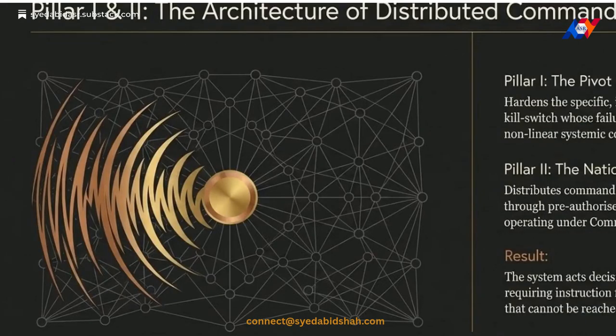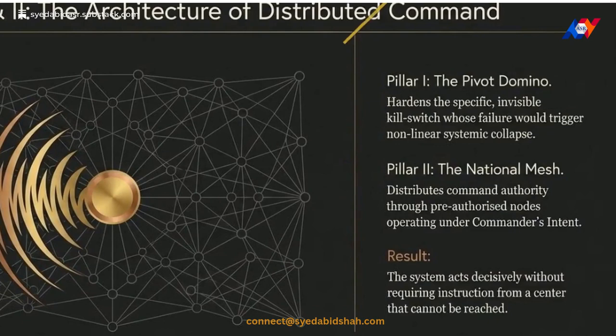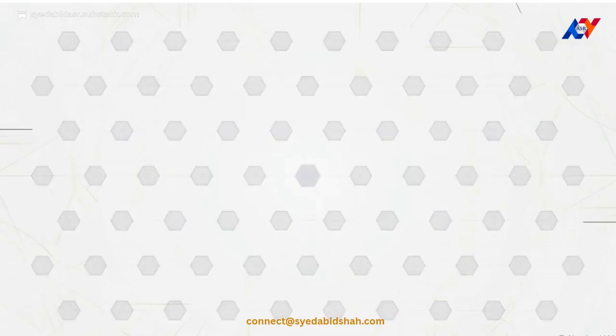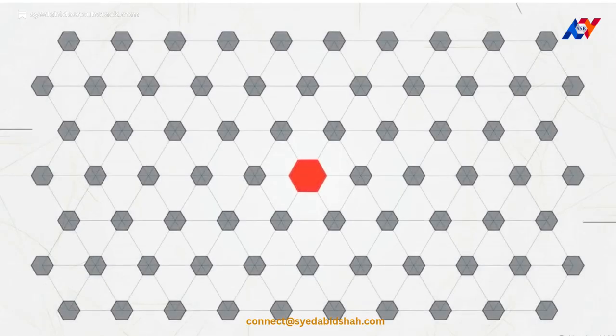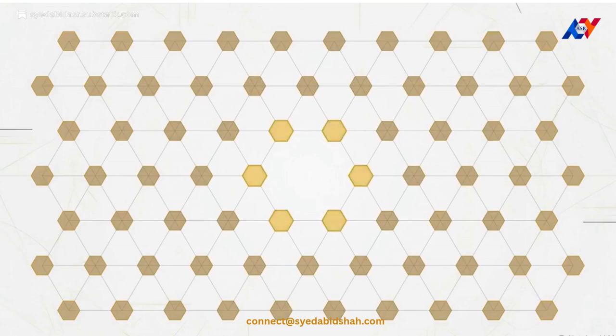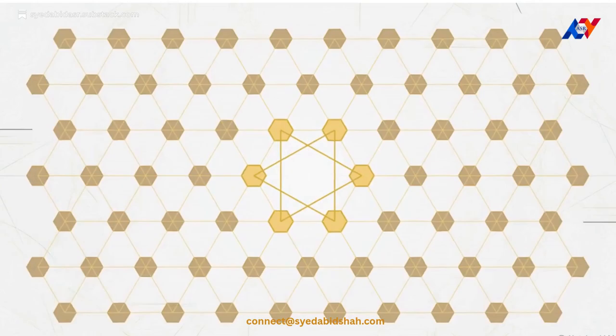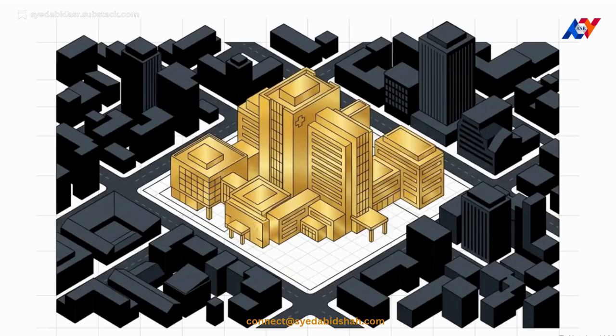ASR operates on 4 pillars. Pillar 1 hardens your pivot domino, the specific kill switch whose failure triggers nonlinear systemic collapse. Pillar 2 supports that node through the national mesh. Command authority is distributed across a network of pre-authorized operators. These operators function under commander's intent. Even if entirely isolated, every single node knows exactly what actions to take without waiting for new instructions. This architectural shift allows the system to autonomously govern during the disruption.